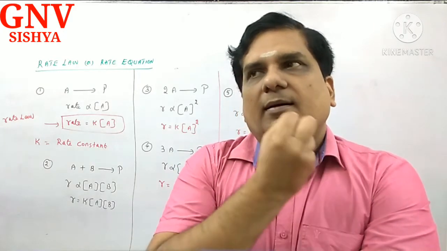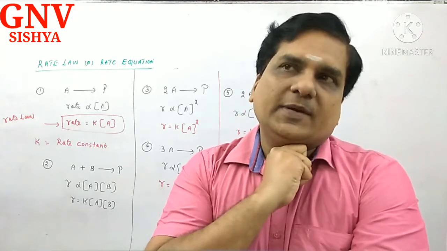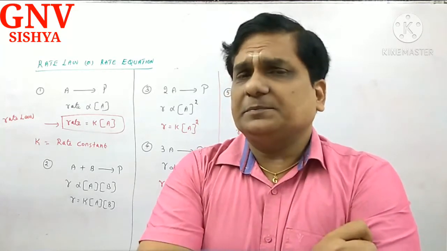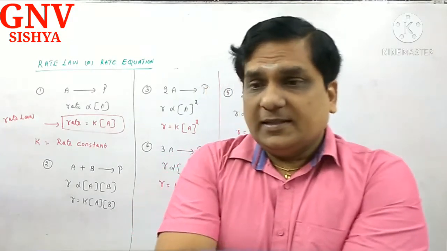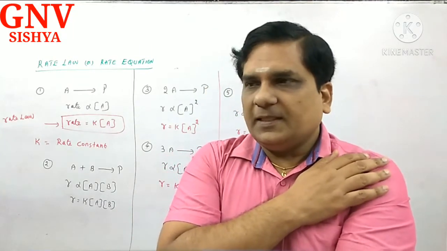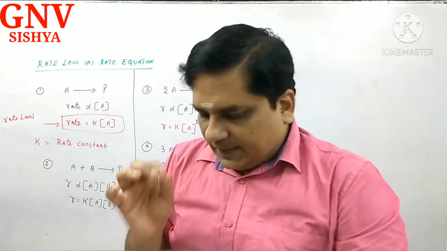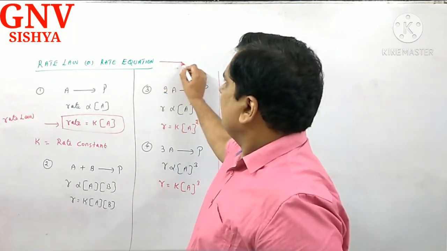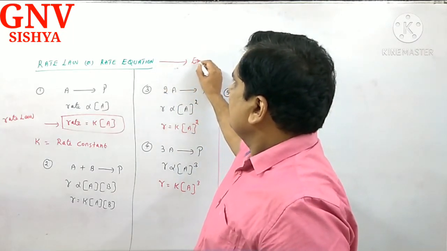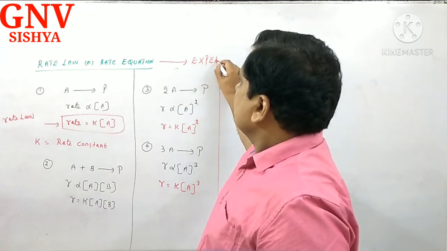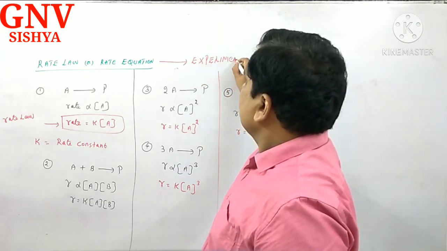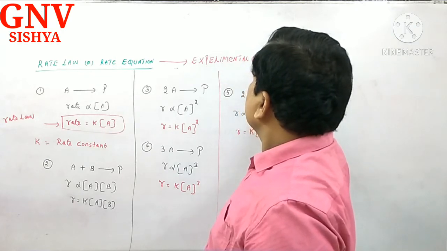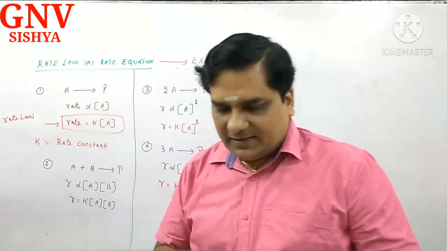The root or basis of rate law or rate equation is the law of mass action, which you have studied in your 11th standard. Law of mass action. That is the base. Correct? But at this juncture, I want to tell you one thing, that rate law or rate equation is an experimental quantity, which is very important.